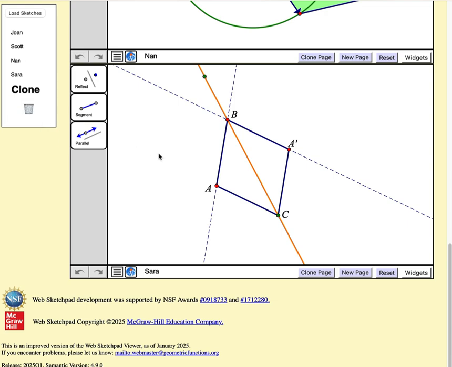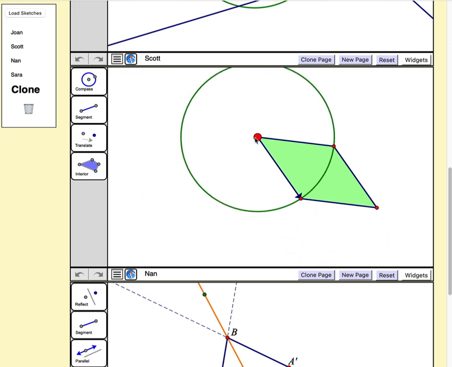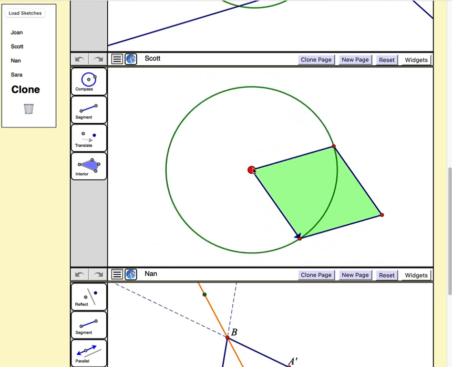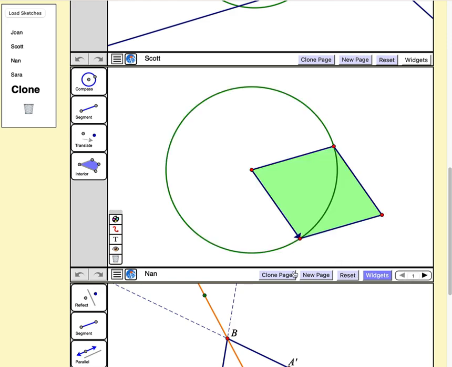Notice that the web sketches maintain their full interactivity in the viewer. I can also use the tools. I can add a new blank page to a web sketch by tapping New Page. I can also clone a page of a web sketch to keep students' work intact while making updates to the copy. And I can also copy an entire web sketch by dragging its name to Clone.